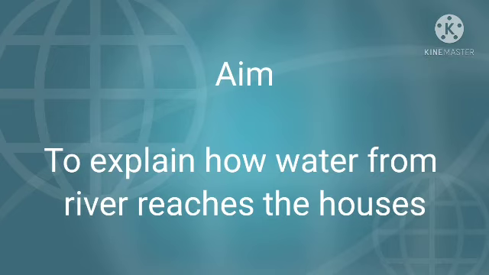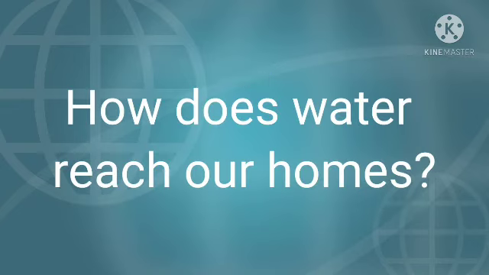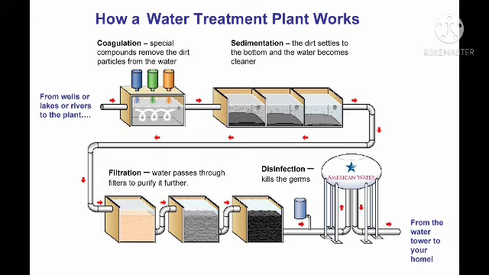So I told you, most of the fresh water we get, we get it from where? From the river. So how is it coming to our home? Yes. So let us learn. How does the water reach our home? The river is a big one. We need water in our homes for doing various activities. We need it for cooking, we need to bathe, we need to brush our teeth, we need to clean. We have seen the different uses. So how does this water come?